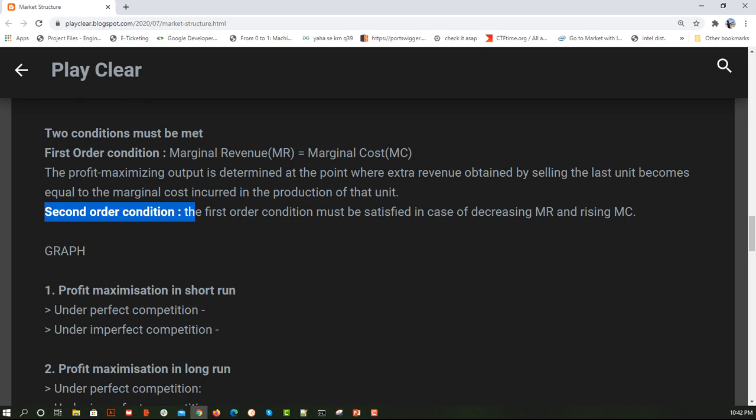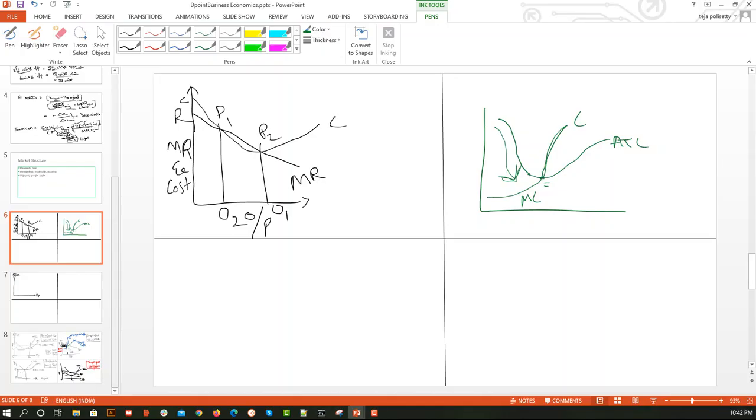So for that I'm going to take this first graph. Here you can see the x-axis is my output and the y-axis is my marginal revenue, or say cost. In any graph you take, we have to focus on only two things: one is the marginal revenue and the other is the marginal cost. So we have to take only these two into consideration.